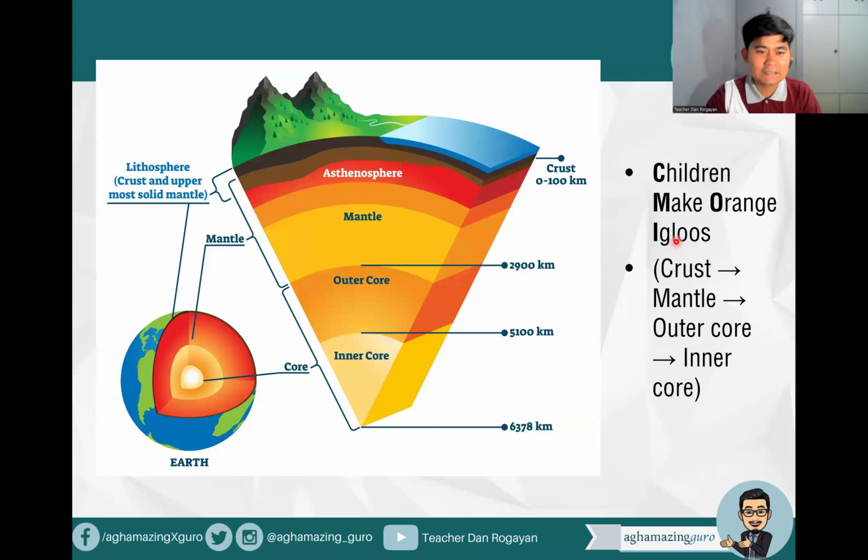But of course, that's easy, even without mnemonics. The crust is the thinnest layer, followed by the mantle, the thickest layer. So from here to here is the mantle. However, we have a term, no? When we combine the crust and the uppermost solid mantle, we call it the lithosphere.